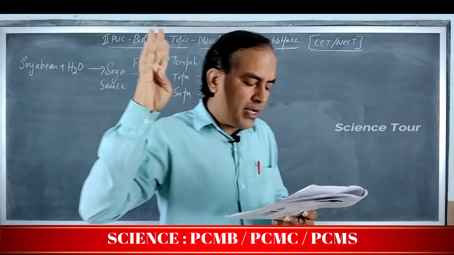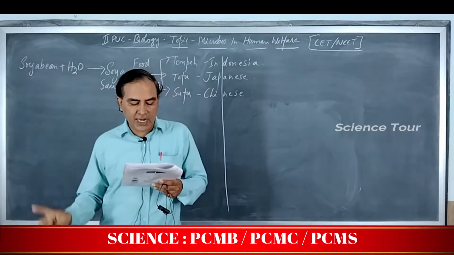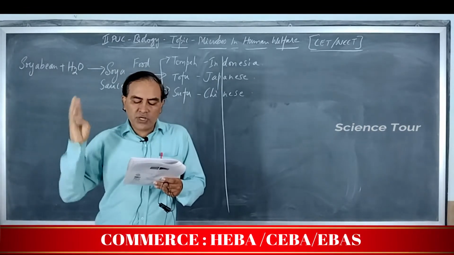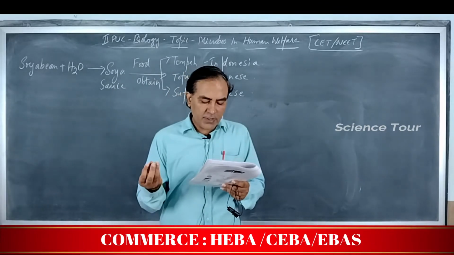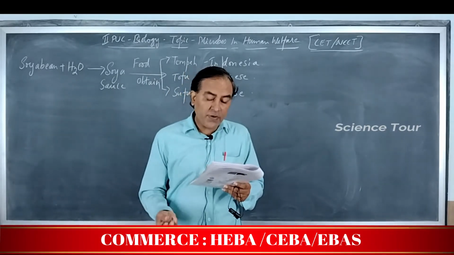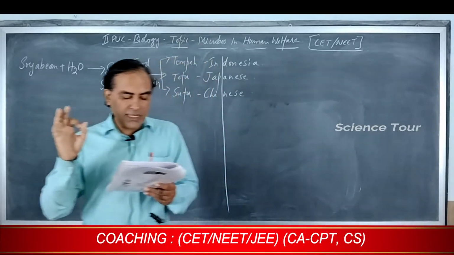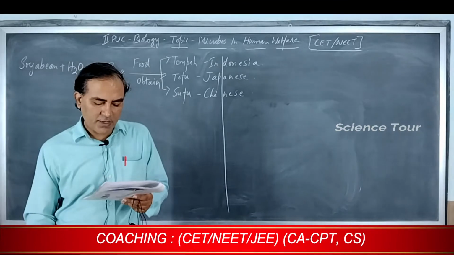Second, toddy, a traditional drink of southern India, is made by fermenting sap from palms. It is correct. C. Large holes in Swiss cheese are due to production of a large amount of methane by Propionibacterium shermanii. No, it is due to the production of carbon dioxide. So the third option is also incorrect. So A and C are incorrect. The right option is option 1.